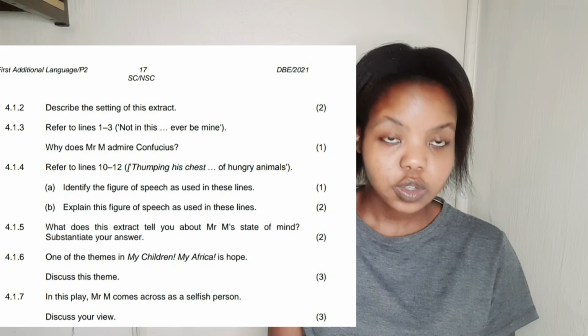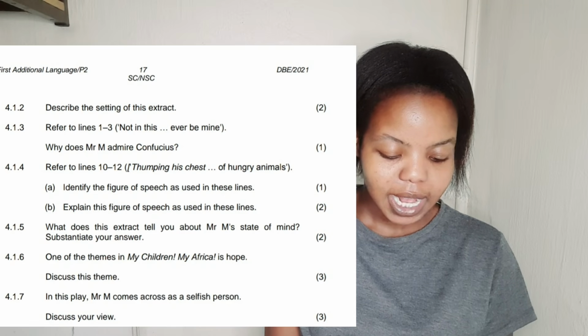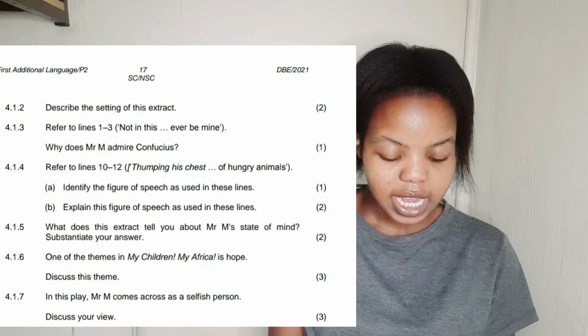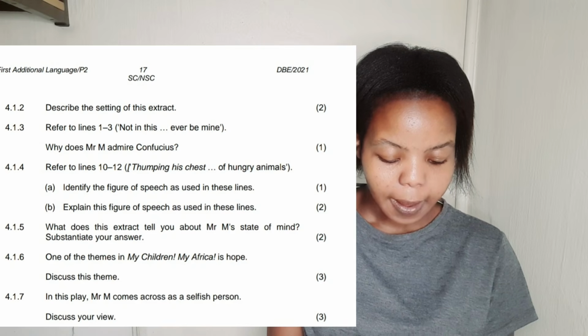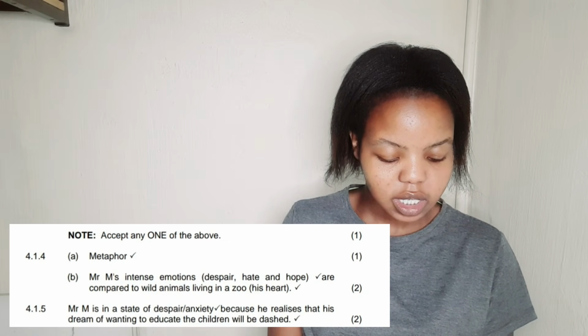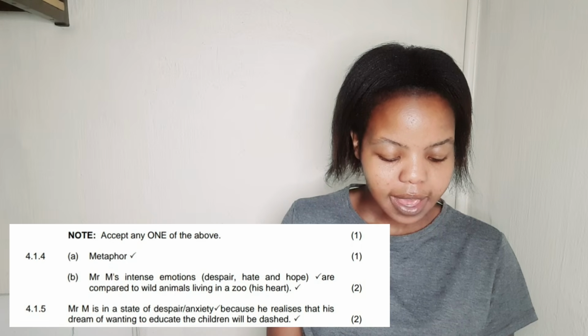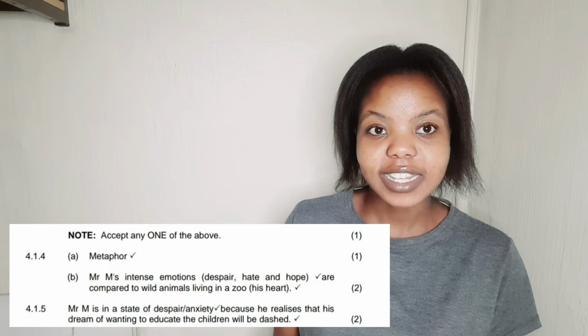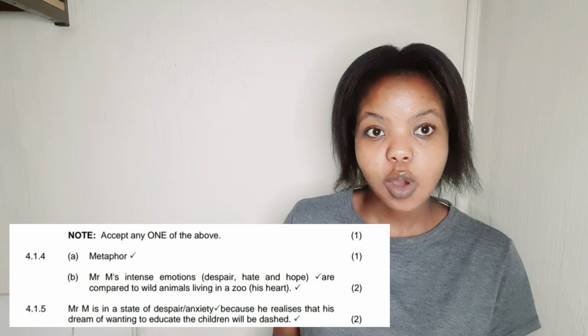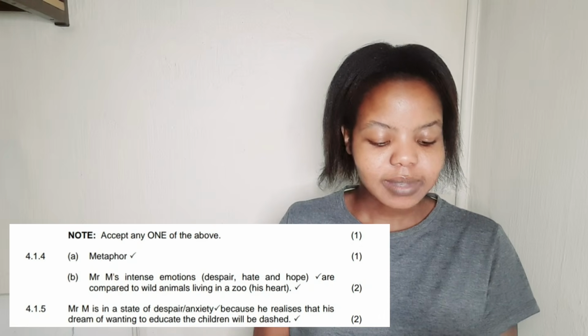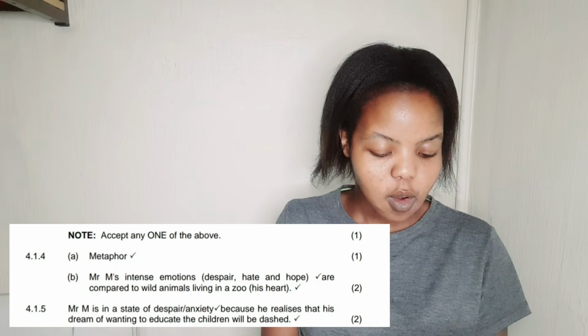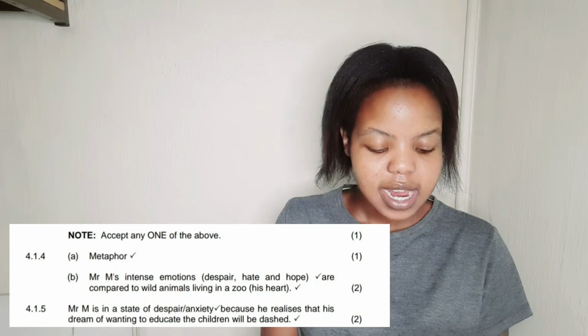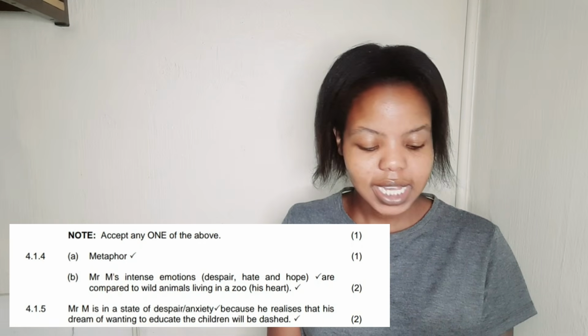So now B says, explain this figure of speech as used in these lines. Okay, B. So Mr. M's intense emotions of despair, hate, and hope. Remember his three emotions that he regarded as animals in his monologue. It was hope, despair, and hate. So Mr. M's intense emotions, despair, hate, and hope, are compared to wild animals living in the zoo, which is his heart.